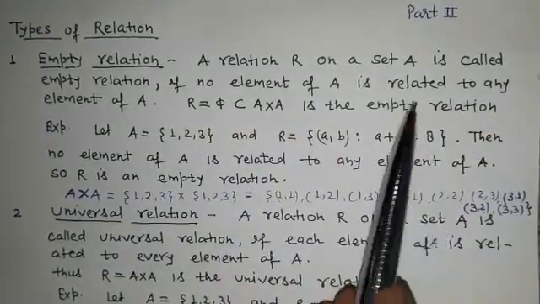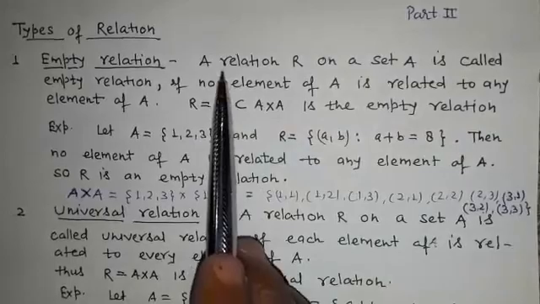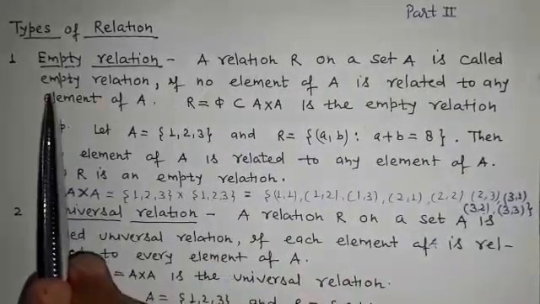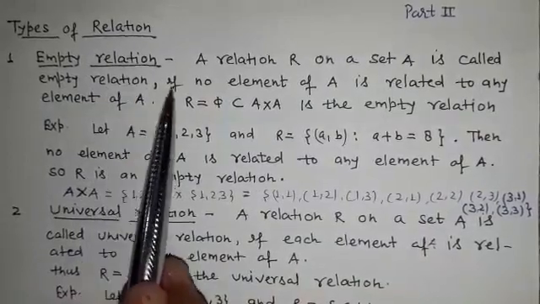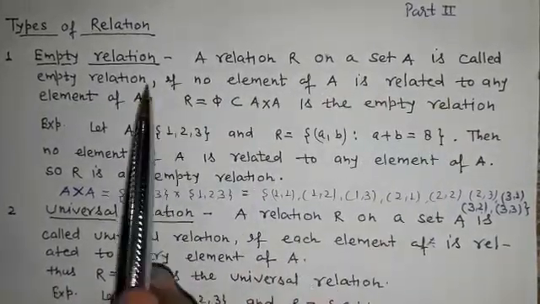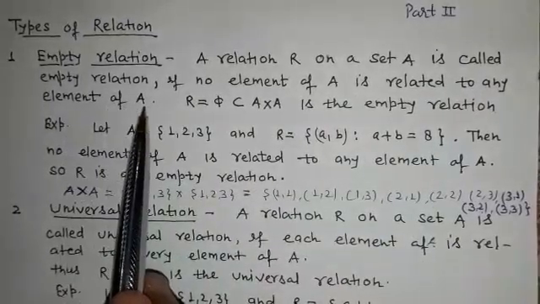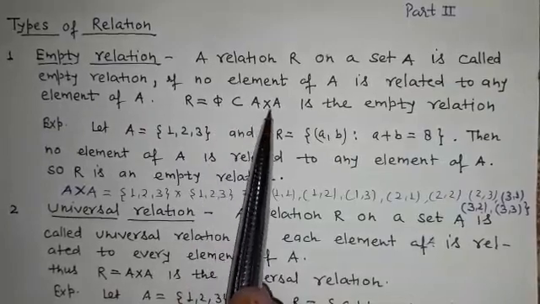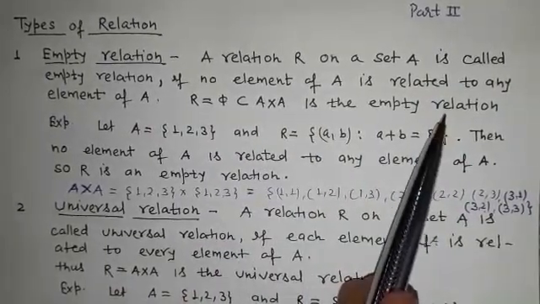Now listen again. A relation R on a set A is called an empty relation if no element of A is related to any element of A. R equal to phi, a subset of A cross A, is the empty relation.